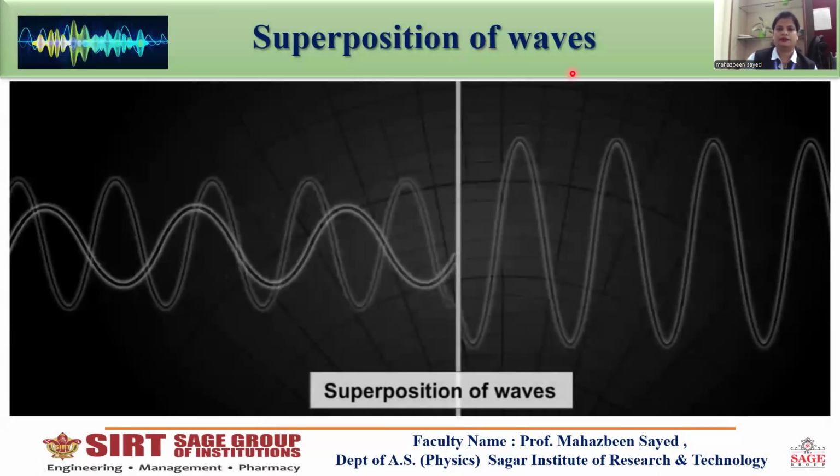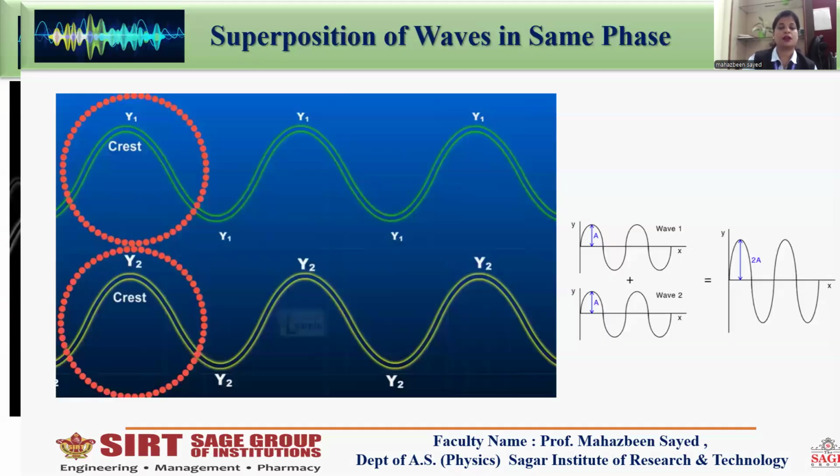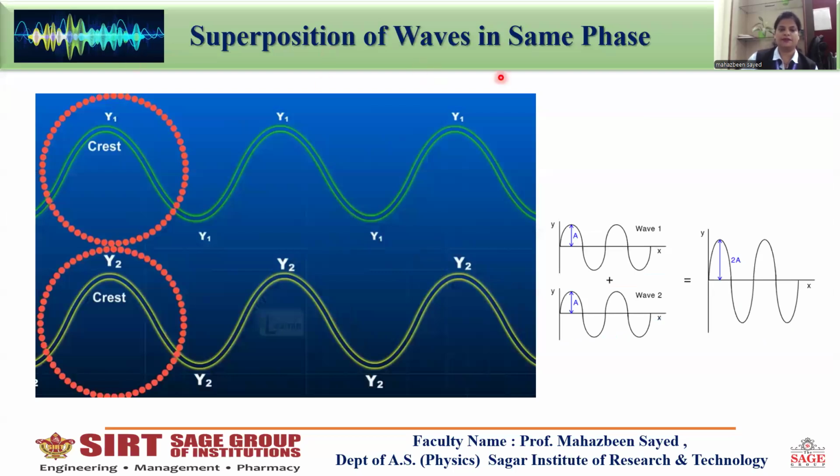Superposition of waves. We need two or more waves. Here we consider two waves, the first wave and the second wave. Both propagate linearly and cross each other at different points. After the superposition, we get the resulting wave. This is called superposition of waves.